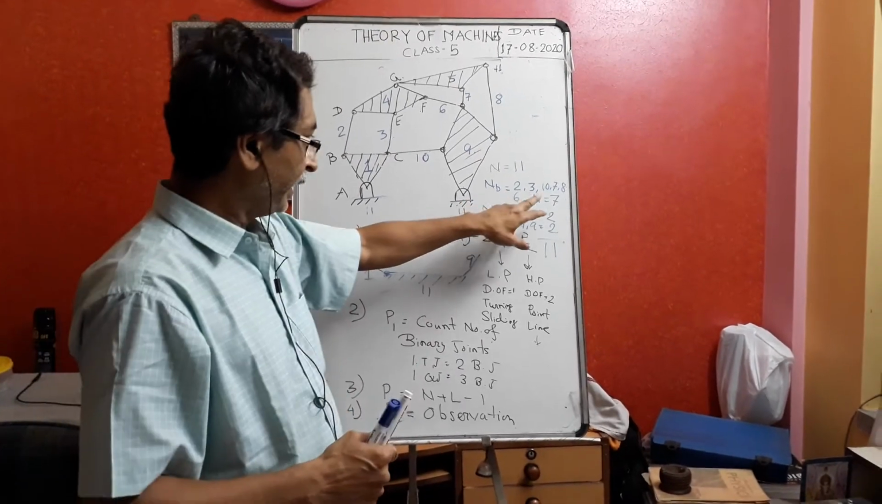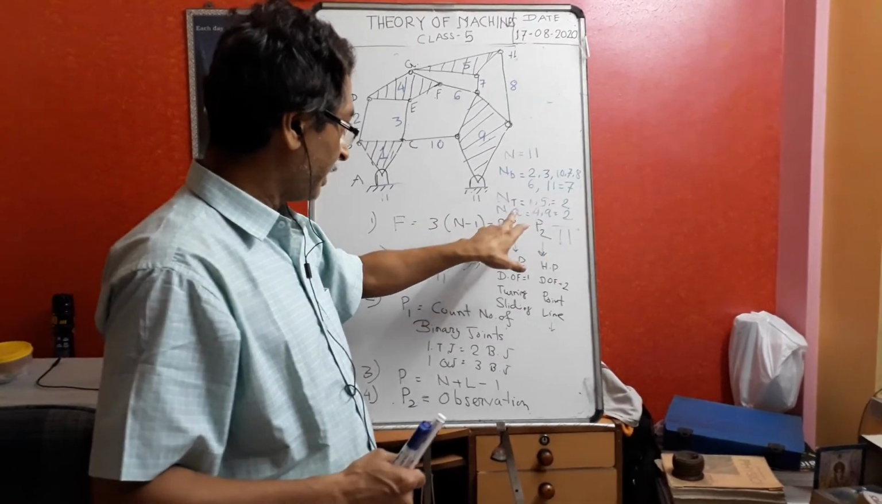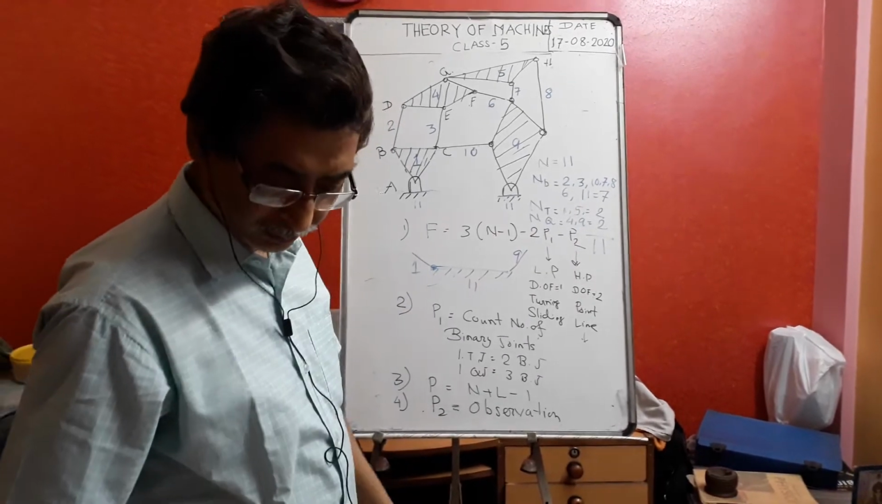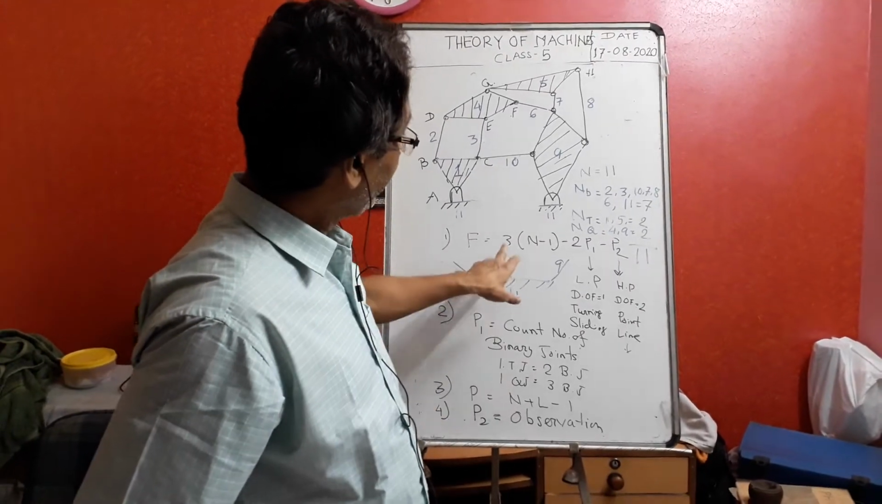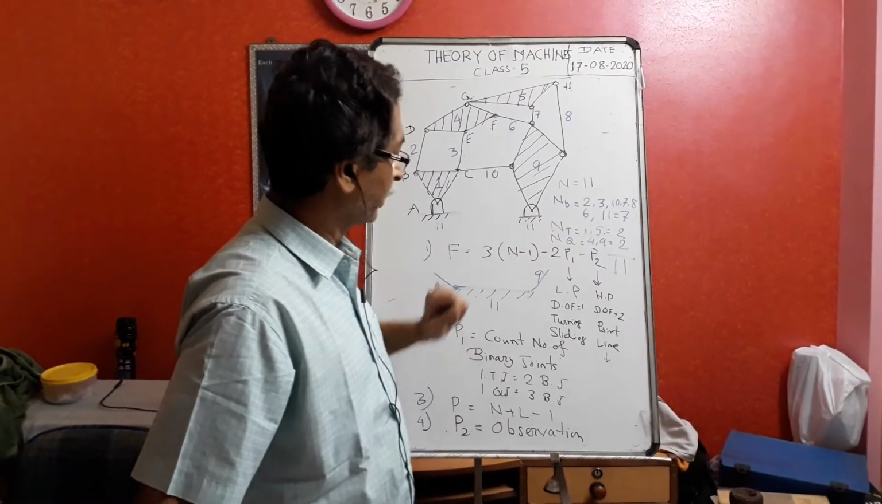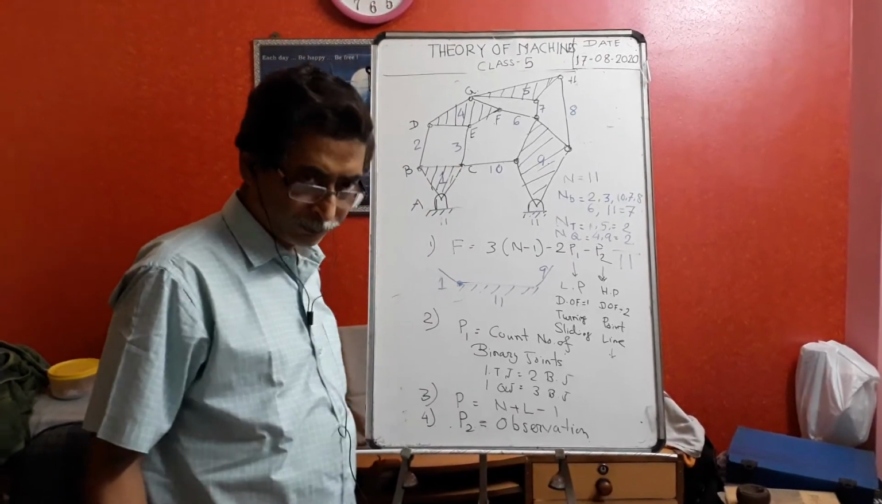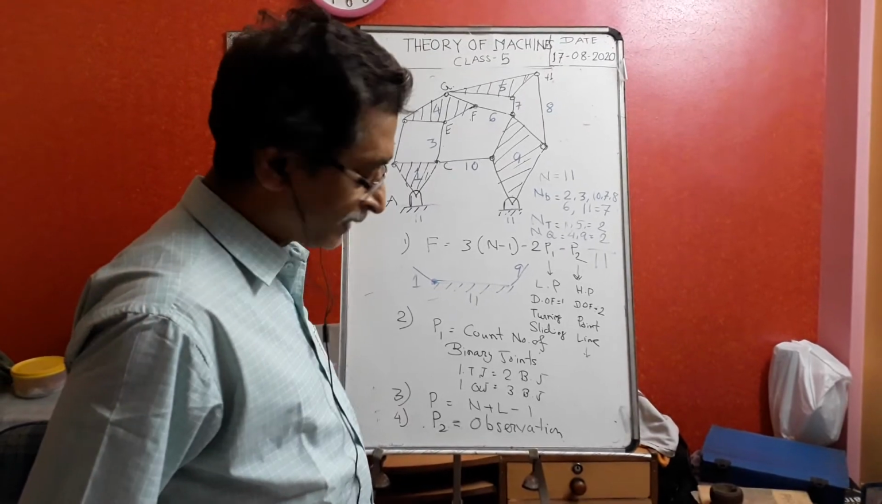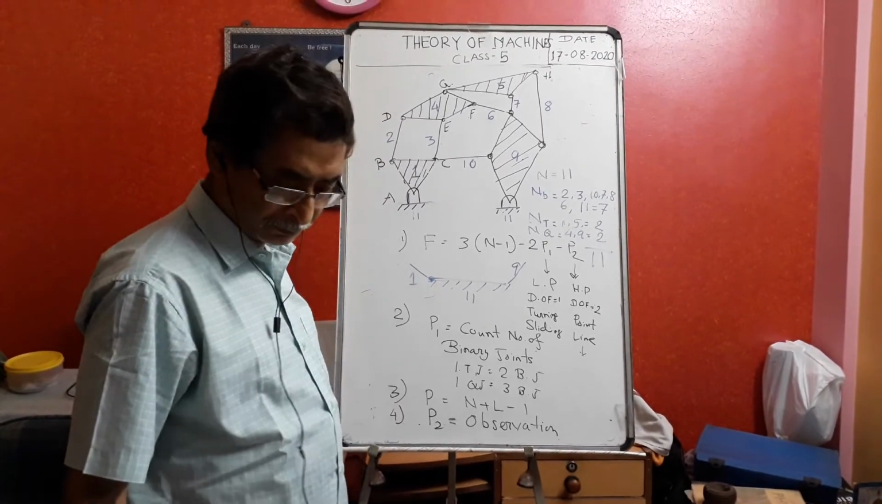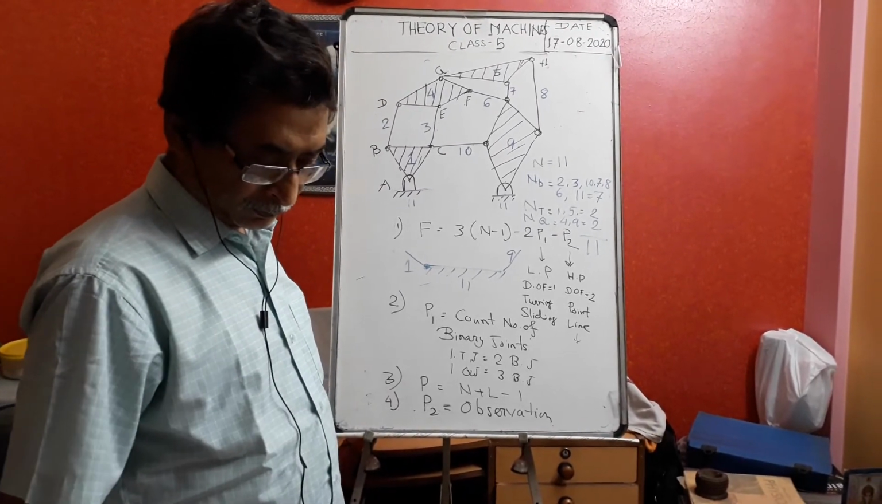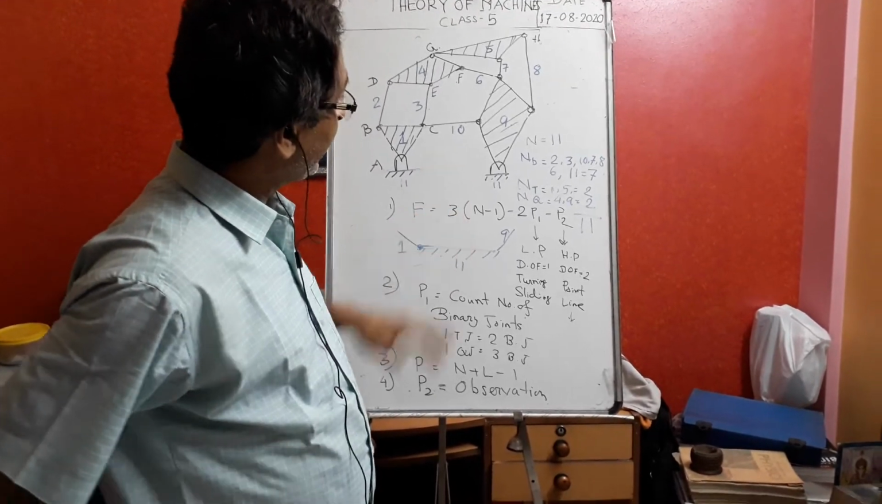তো 7টা বাইনারি লিঙ্কস, দুটো টার্নারি লিঙ্কস and দুটো কোয়াটার্নারি লিঙ্কস হয়ে গেল। তো n we have found out, n is 11. Okay. Now is there any P2 is there? Any higher pair is there? First, then you have to see, is there any higher pair is there?